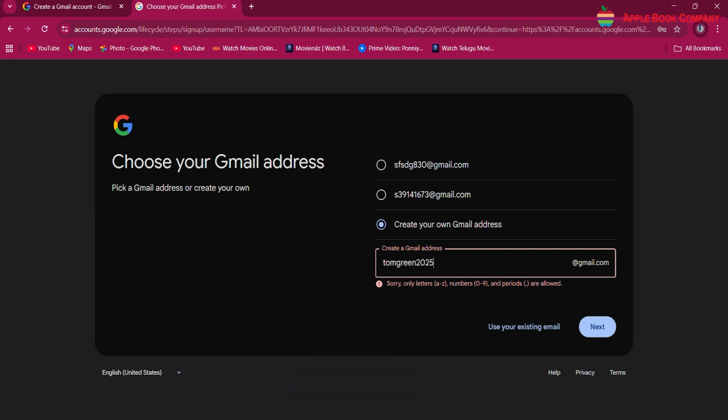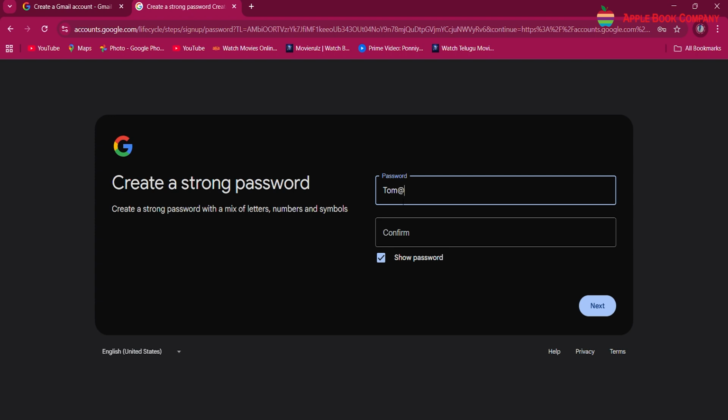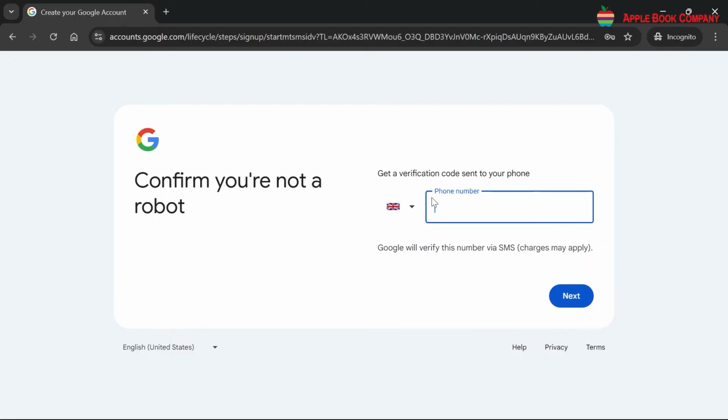Step 6. Choose a strong password to keep your account secure. A good password has a mix of letters, numbers, and special characters. Re-enter the password to confirm it. Step 7. Enter your phone number and recovery information. This information helps in recovering your account if you forget the password.